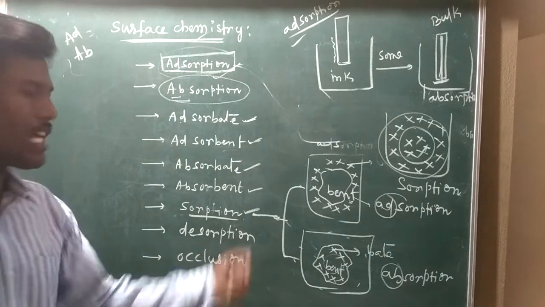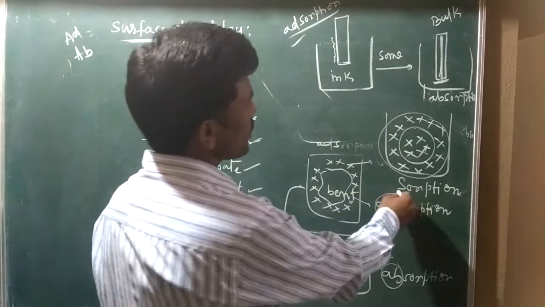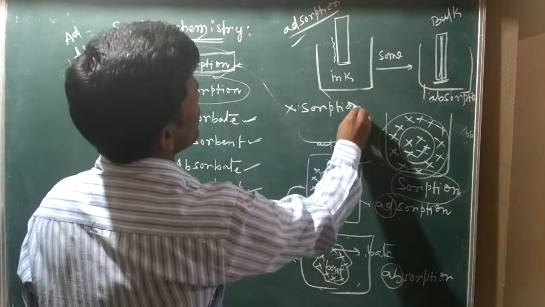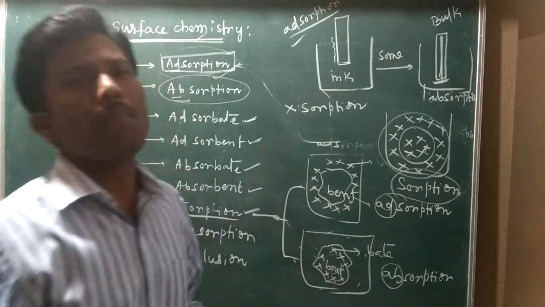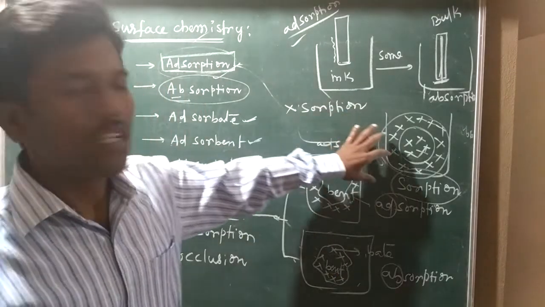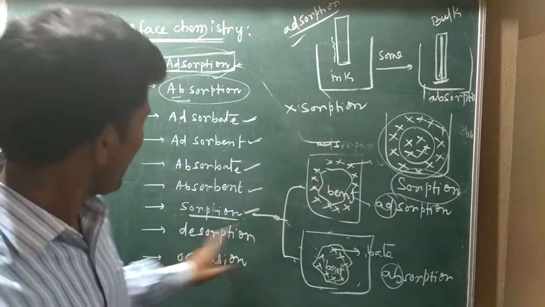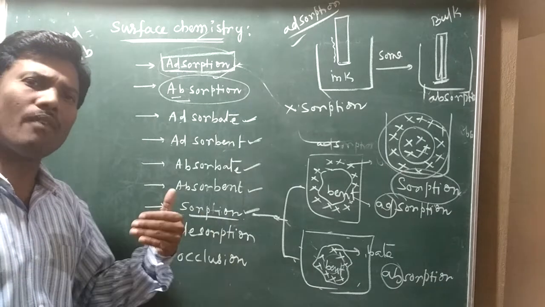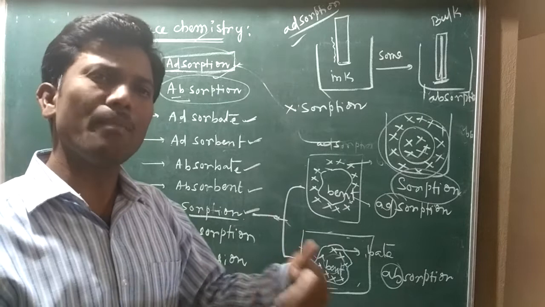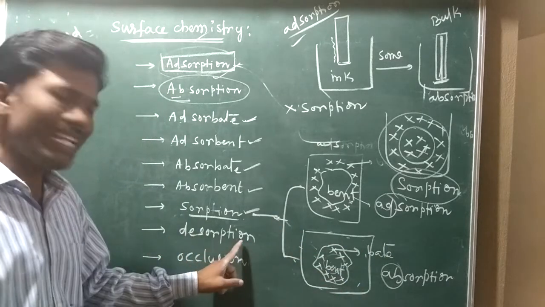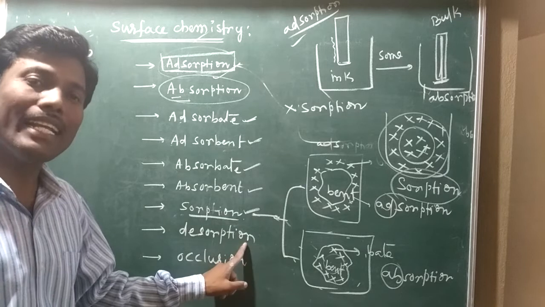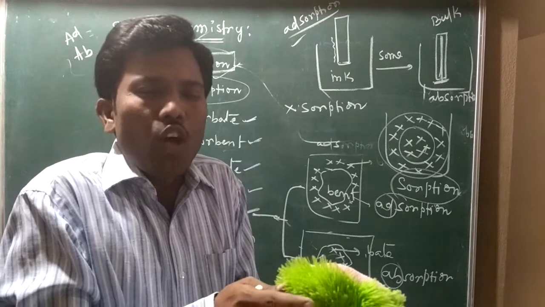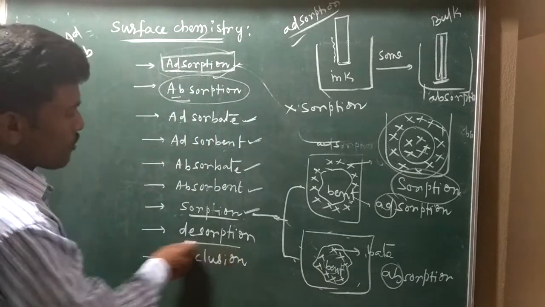Now come to desorption. Desorption is opposite to sorption. Just remove the adsorbates from the interaction, then it is called desorption. The removal or separation of adsorbate and adsorbent is called desorption. De means removing, sorption means adding. So opposite to sorption is called desorption.